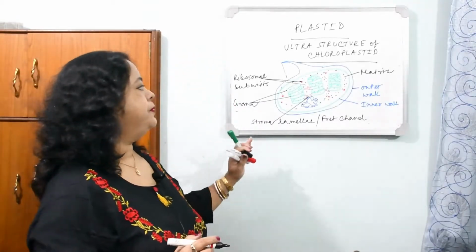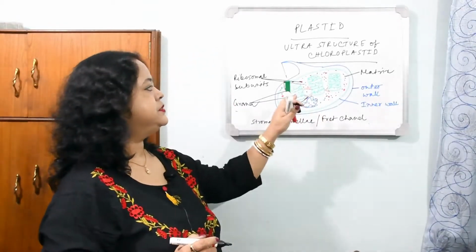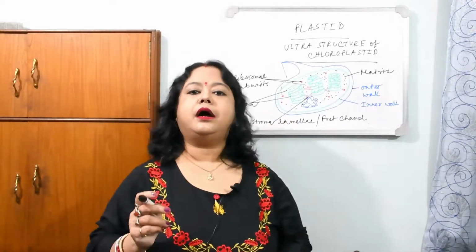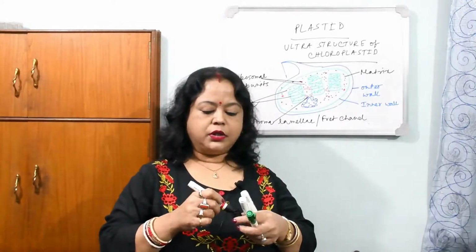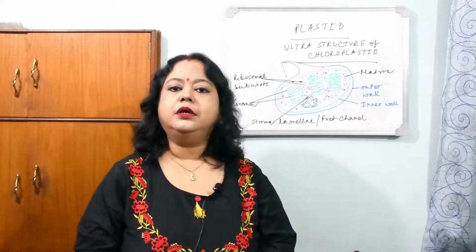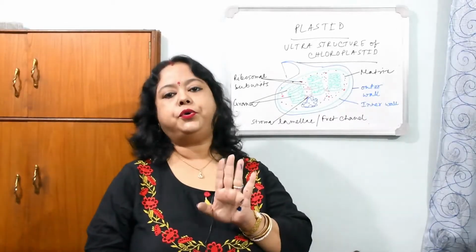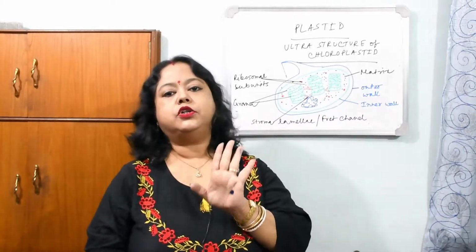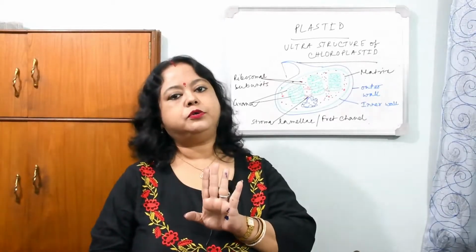Due to the presence of this DNA, ribosomal subunits and other materials required for protein synthesis, as they possess all these things, they can synthesize their own protein at their own need, with prior permission from the nucleus. That's why, as I told you last time, they are semi-autonomous bodies. Plastid is another organelle which is called a semi-autonomous body.